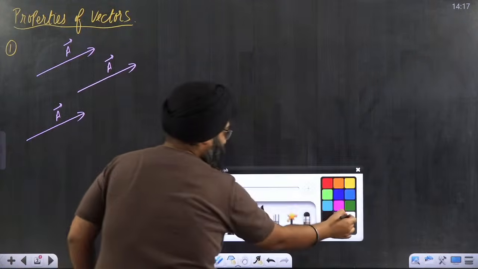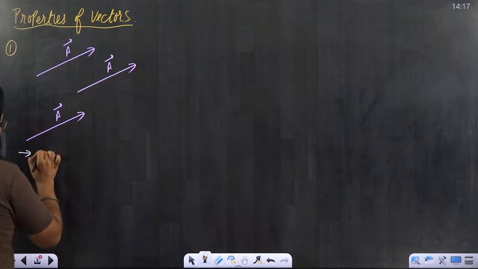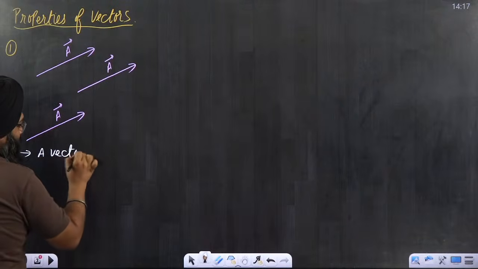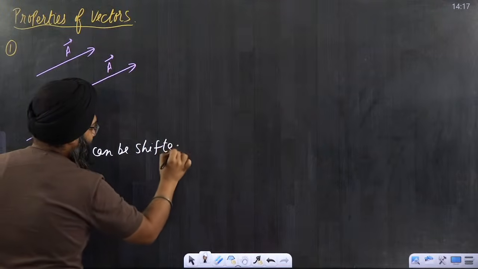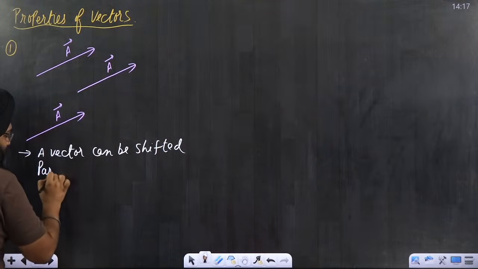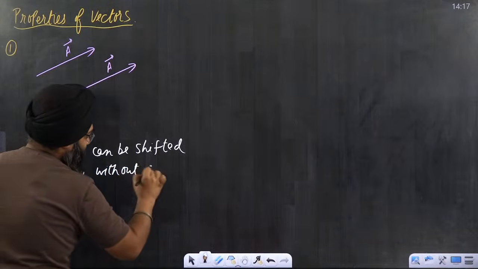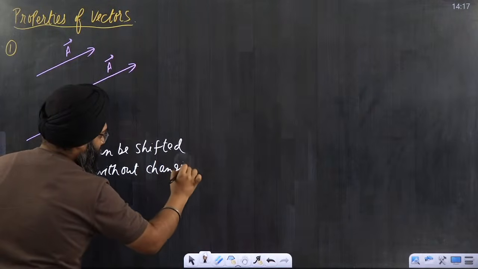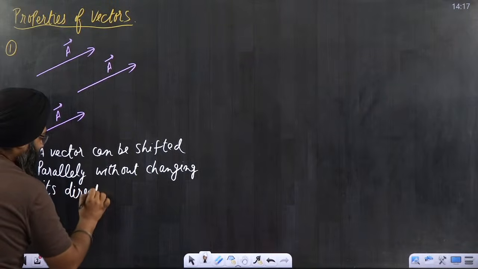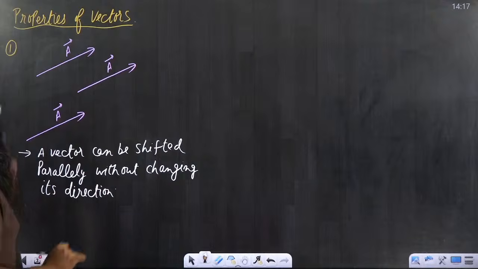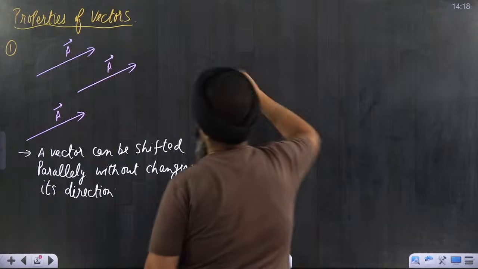Let us write it down. So, a vector can be shifted parallelly without changing its direction. A very important property, and we have clearly discussed what is basically the first property. Let's go to the next property. Let's go to the second property of this.